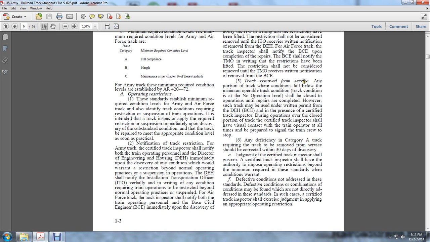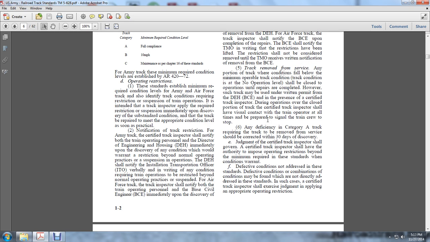Track shall be removed from service for any portion of the track where conditions fall below the minimum operable track conditions. No operating level shall be closed for operation until the repairs are completed. However, such track may be used with a written permit from the Department of Engineering and Housing and the base civil engineering, in the presence of a certified track inspector, during operations over a closed portion of the track. The certified inspector shall have visual and contact with the train operator at all times, prepared with a signal to the train crew to stop. Any deficiency of Category A requiring the track to be removed from service shall be corrected within 30 days of the discovery.